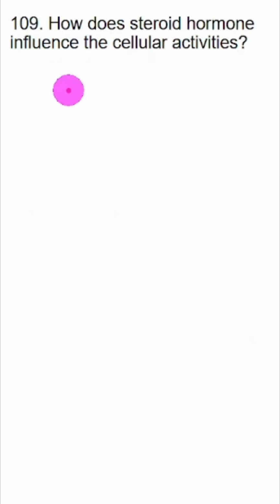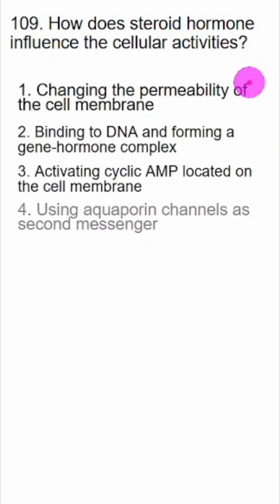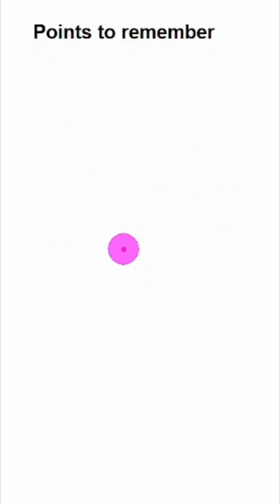So we will start from here. How does steroid hormone influence the cellular activities? These are the options. The answer is option number 2, binding to DNA and forming the gene hormone complex. So such questions are actually easy if you remember 3 important points.